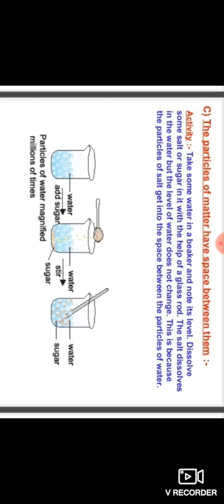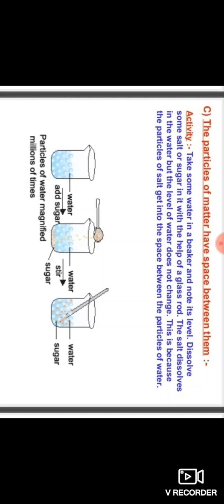The salt dissolves in the water, but the level of the water does not change. This is because the particles of salt get into the space between the particles of water. You can try this at home also.